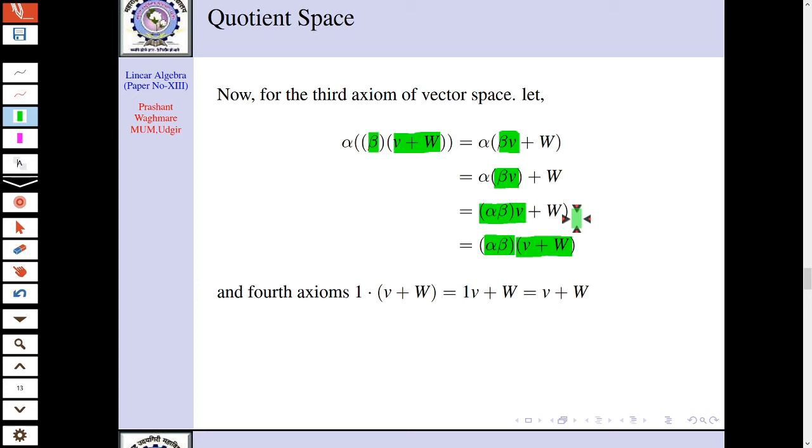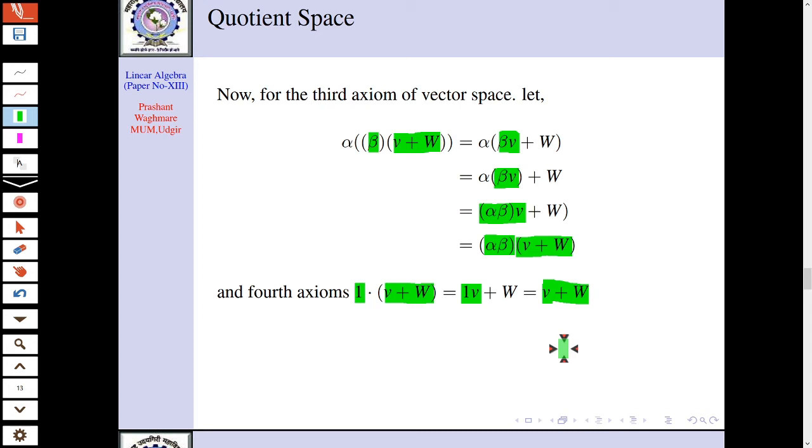Now the fourth axiom is, yes, here it is 1 into v is v. Now v is nothing but a coset here, v plus w. So 1 into v plus w is the same as, we can multiply this 1 with v only, and 1 into v is v because v is an element of vector space V, right? So what I got here, 1 into v plus w is the same as v plus w. This is the fourth axiom of a vector space.